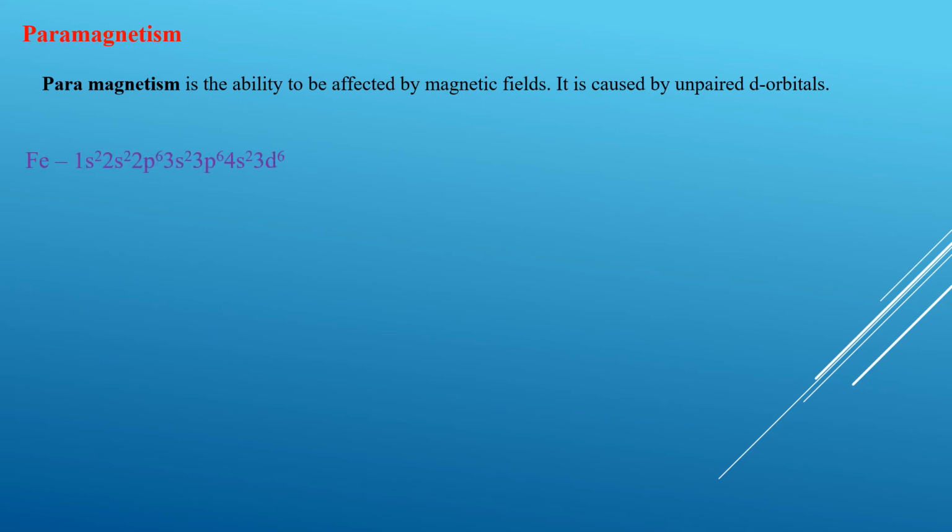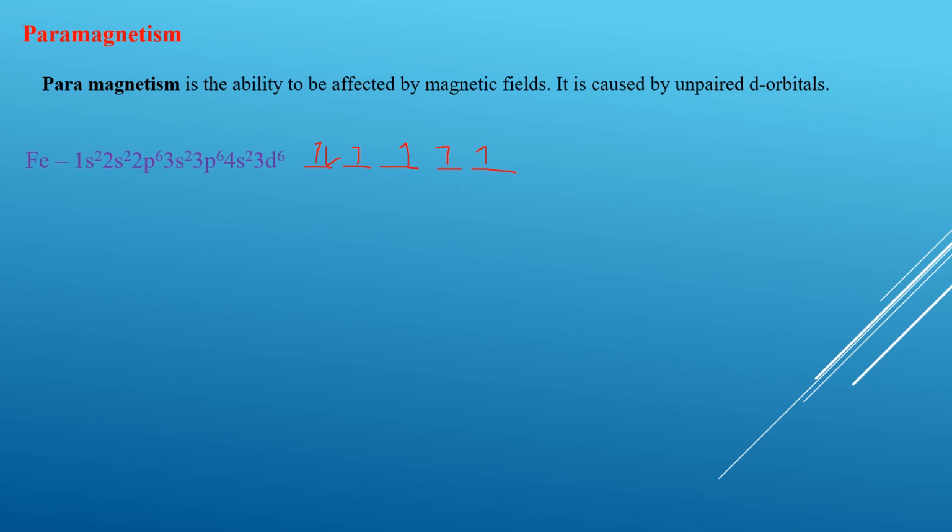Fe, which is iron. Let's look at its d orbital. The d orbital is partially filled; 3d6 is partially filled. If we write this in a diagrammatic format, it will be 1, 2, 3, 4, 5. If you fill the electrons, it will be according to this principle where electrons are unpaired, and then we come back and pair them up. So this makes the 3d orbital of Fe partially filled and less stable.